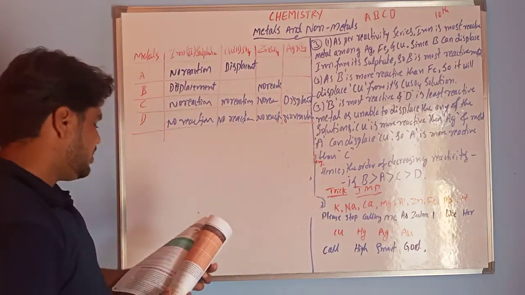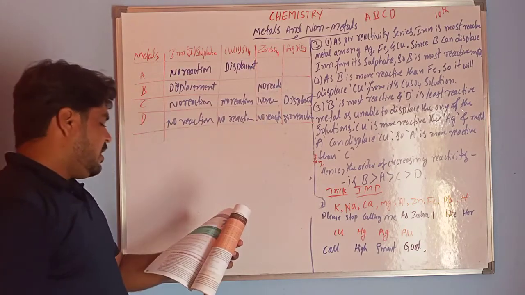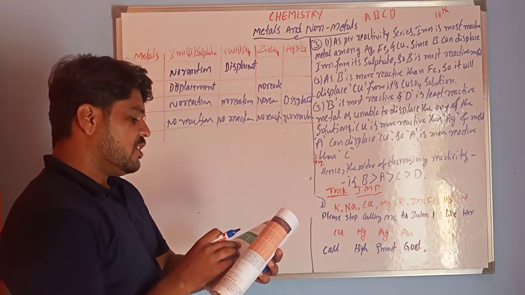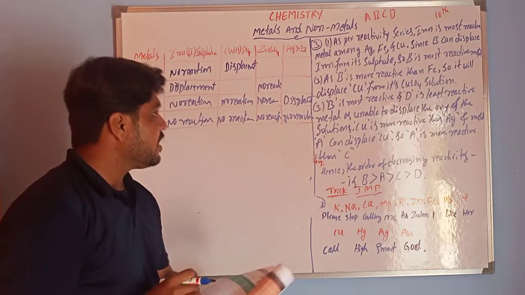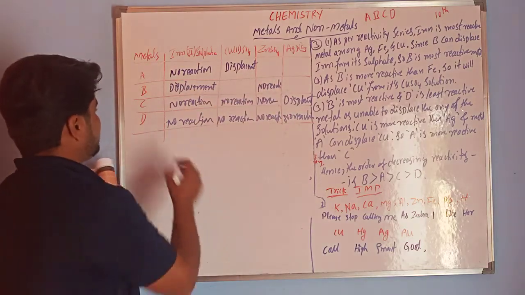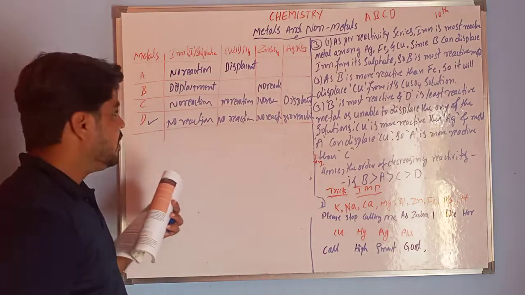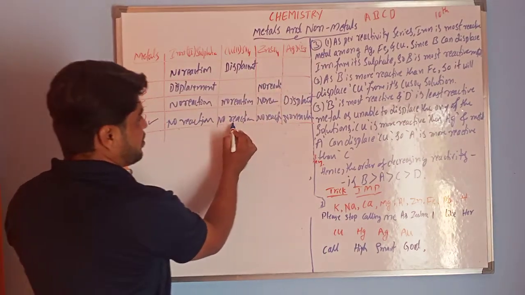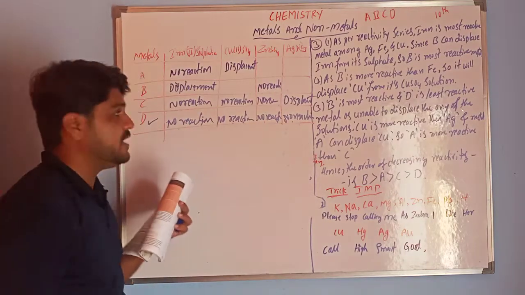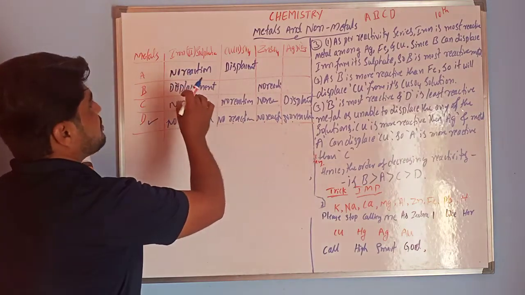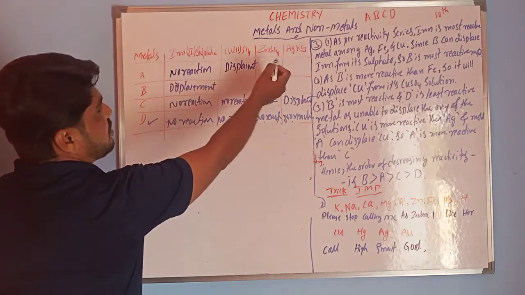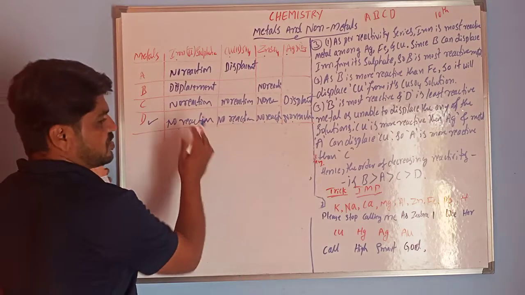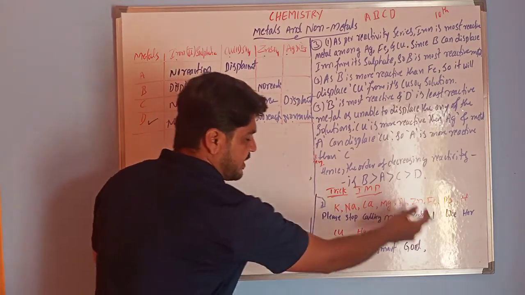So just observe this tabulation, and use the table above to answer the following questions about the metals A, B, C, D. Observe metal D. Metal D cannot react with any of these solutions: no reaction, no reaction, no reaction, no reaction. We have four metals: iron, copper, zinc, and silver. For this question, you need a reactivity series. That's why I wrote it here.